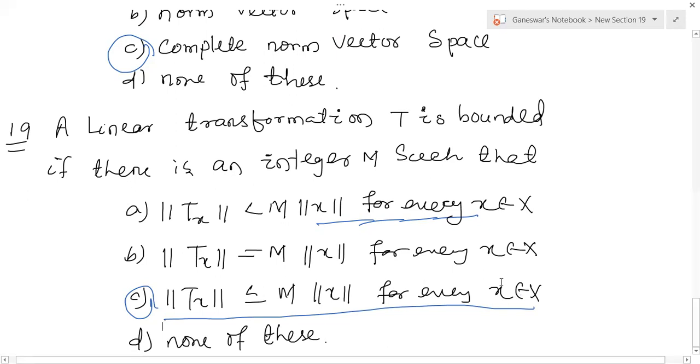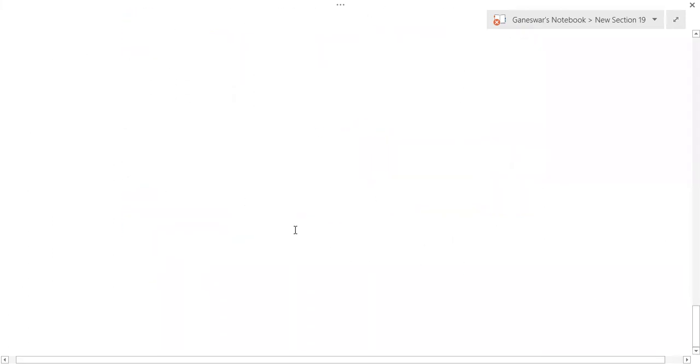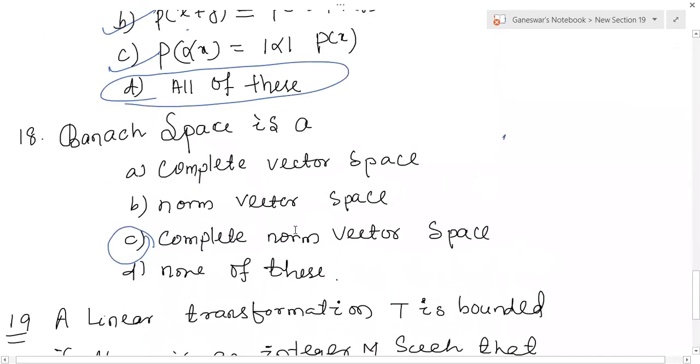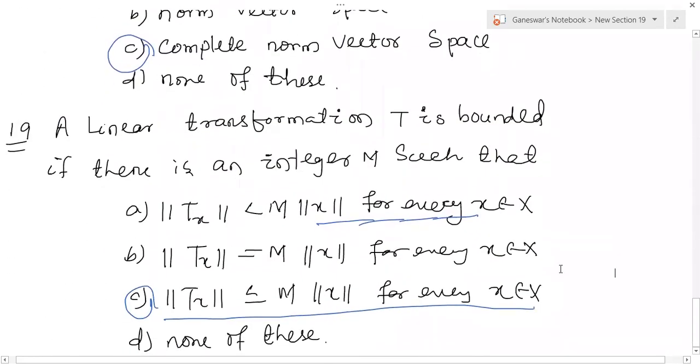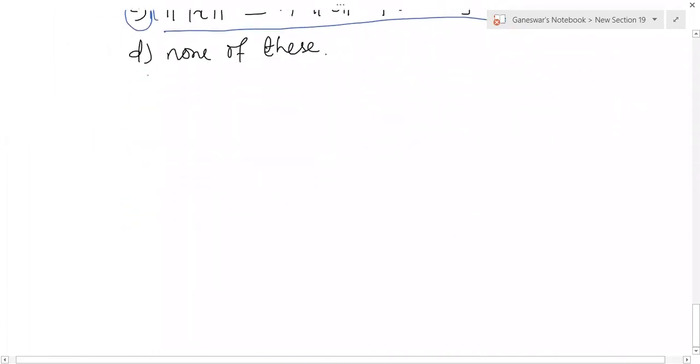Okay. Then we will come to question number 20. The other 19 questions I have already discussed here. And now we come to another question we have to discuss, question number 20. So what is the question number 20 we consider here?